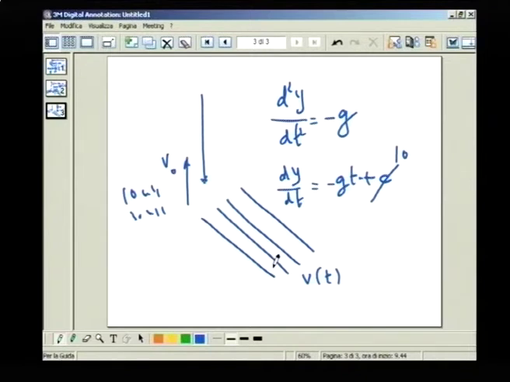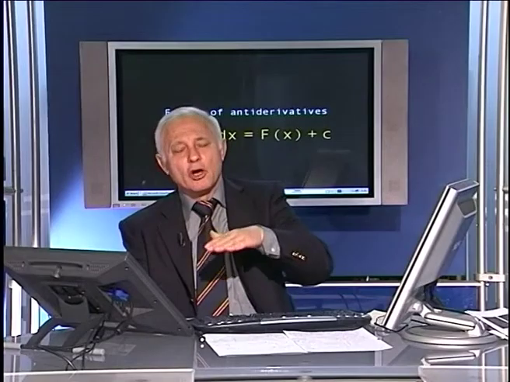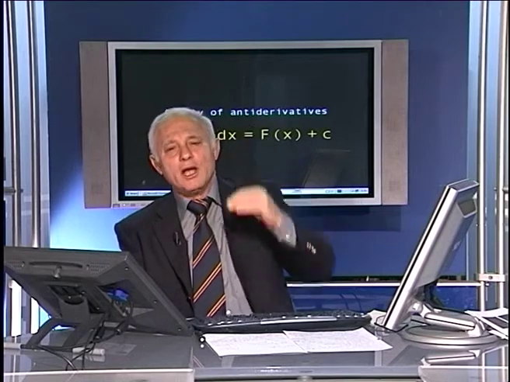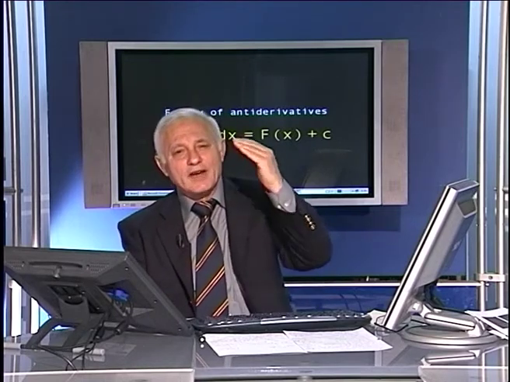Your integral, or indefinite integral, the meaning of which is if you have a family of antiderivatives. And when you integrate it further, you have y is equal to minus half g t squared plus 10t plus c. Here again, when t is equal to 0, you can tell the value c, which is the height at which you throw your stone. It can be the surface of the ground, or it can be the vertex of a hill, of a cliff.